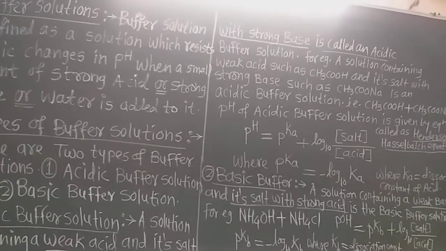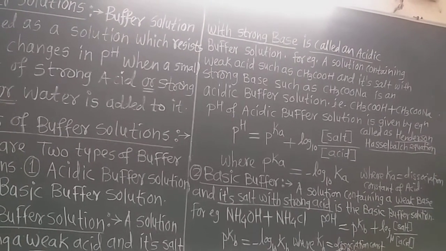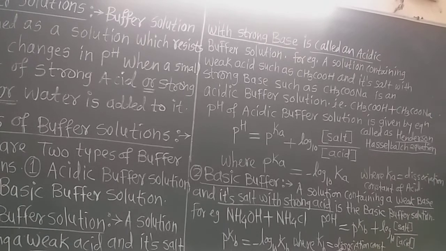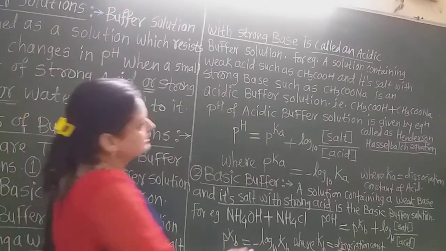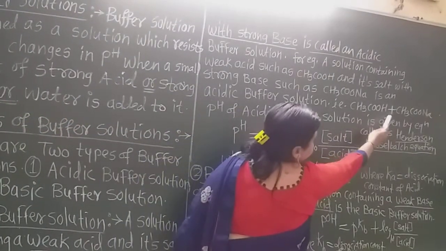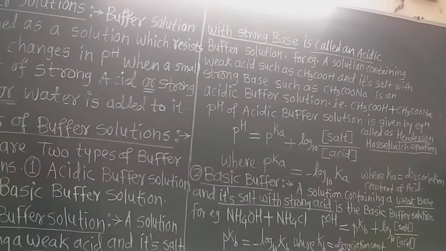Now what is the definition of an acidic buffer solution? A solution containing a weak acid and its salt with a strong base is called an acidic buffer. For example, see here, I write the acidic buffer: CH3COOH plus CH3COONa.